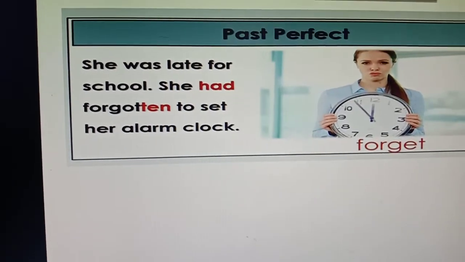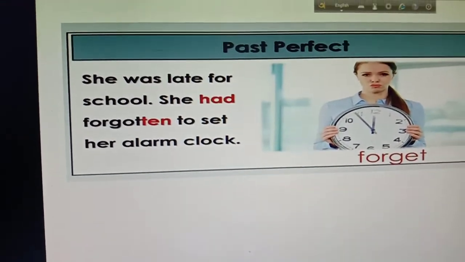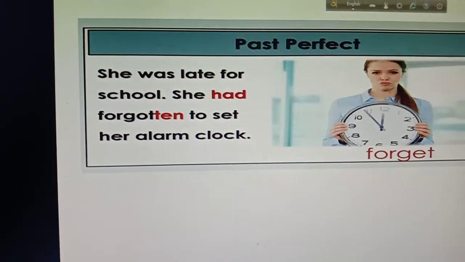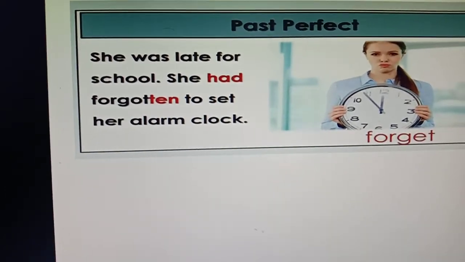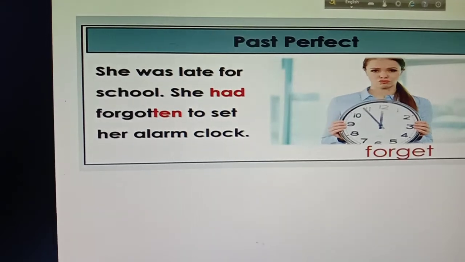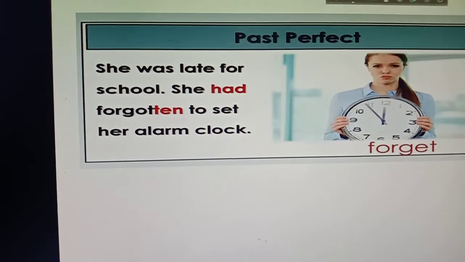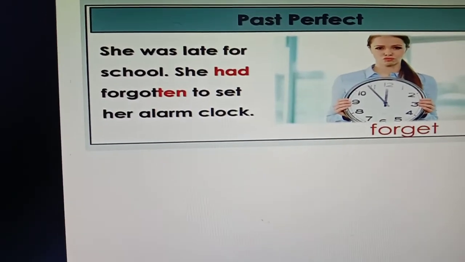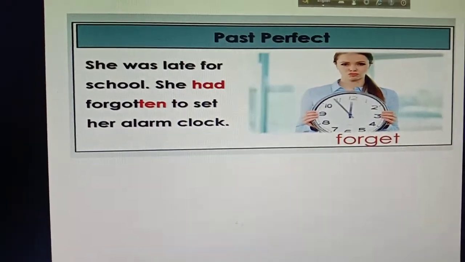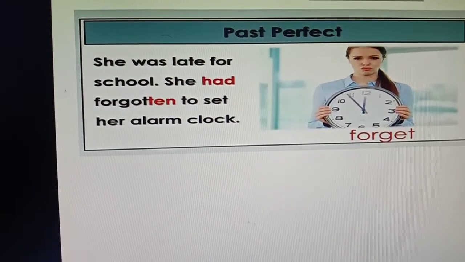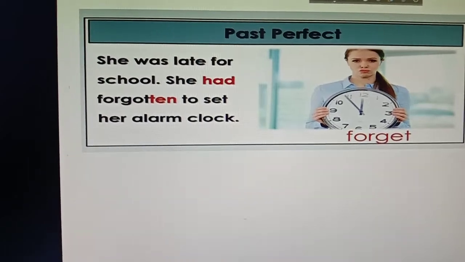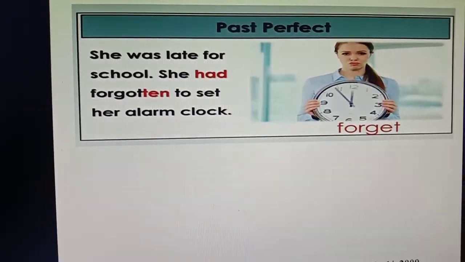So boys, today I'm going to give you some exercises so that you can practice it, and I think this is enough for today. I hope you are going to enjoy this lecture and you are going to practice a lot at home, and I will upload the pictures of your HW in my post. So I hope you are going to do it very well. And before doing the HW, I would like to request you, boys, please learn the examples, uses, and also the definitions first, then do the exercises.